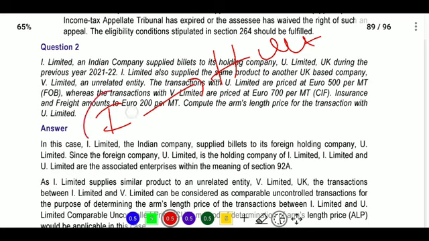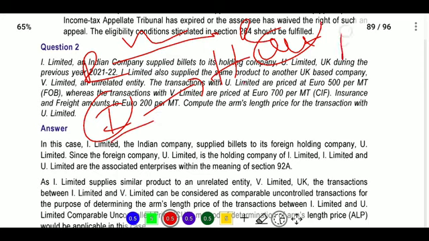It is an Indian company, and it is holding a non-resident company. So when there is a resident and a non-resident, it will be an international transaction, and transfer pricing will be applicable when both are associated persons. Holding company and its subsidiary means they will be associated enterprises. That is, two conditions are satisfied.